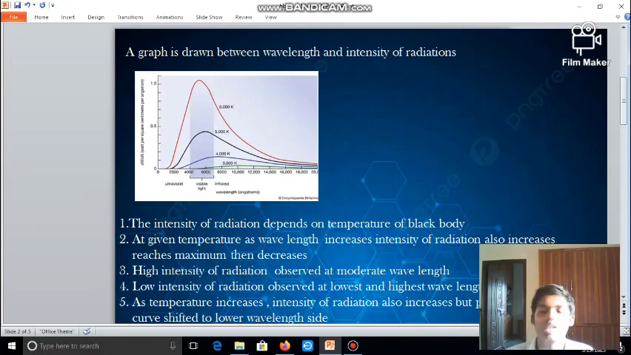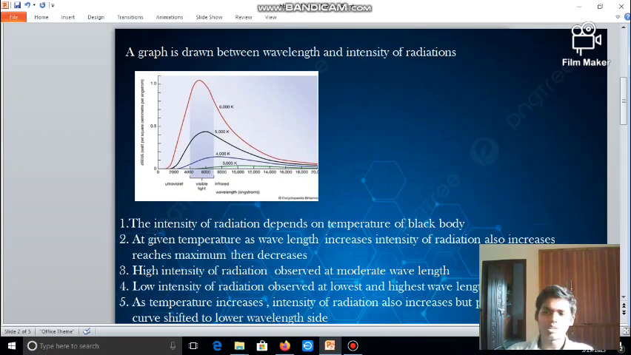Now see, a graph is drawn between wavelength and intensity of radiation. Let us see how the graph behaves. The scientists expected the graph to come like a slope, but what happens is the graph came in the shape of an inverse parabola. The intensity of radiation depends on the temperature of the black body.